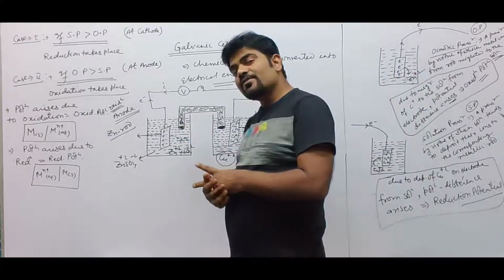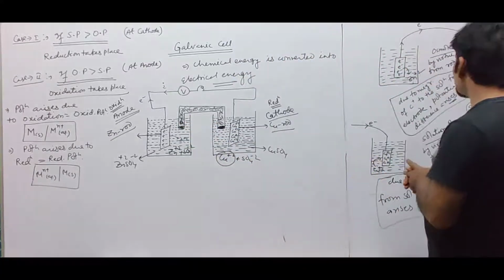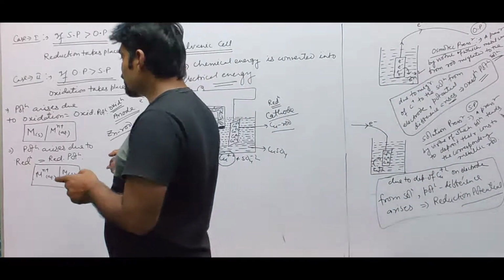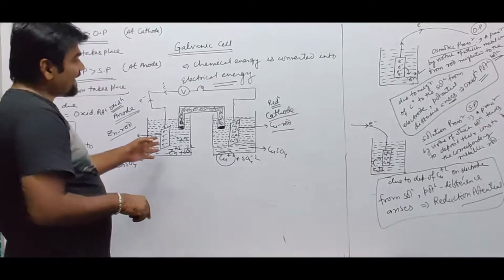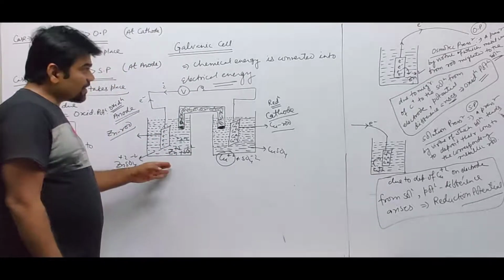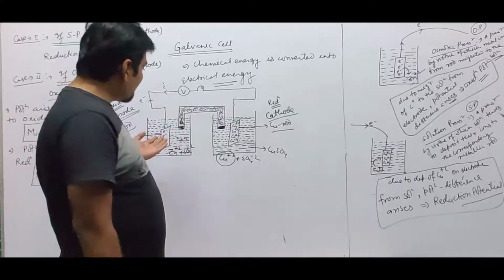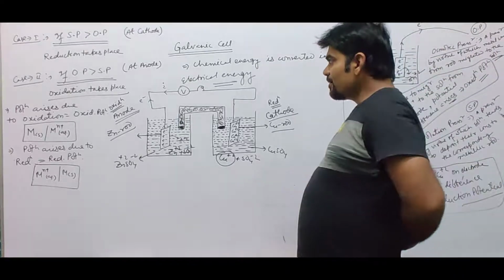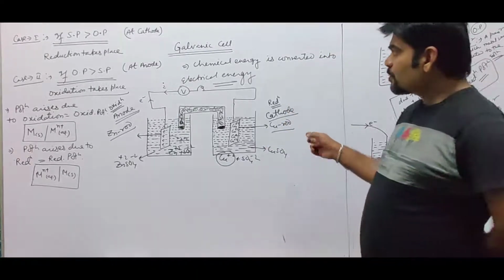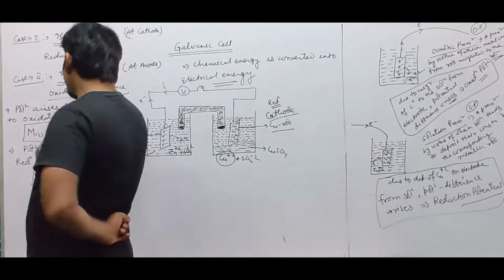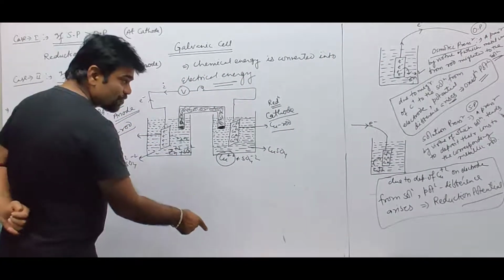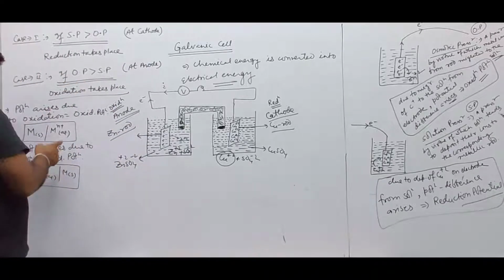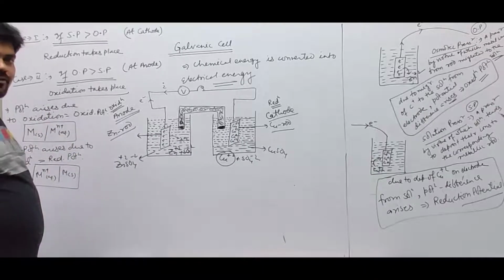So, in this oxidation potential, what happened over there? Osmotic pressure is the pressure developed by virtue of which a metal ion passes successfully to the solution. And when the solution successfully passes its ions to the metallic rod, the pressure developed is called solution pressure. So when osmotic pressure was greater than solution pressure, then the ion successfully passes to the solution and gets oxidized, and such a potential is called oxidation potential, represented like this.